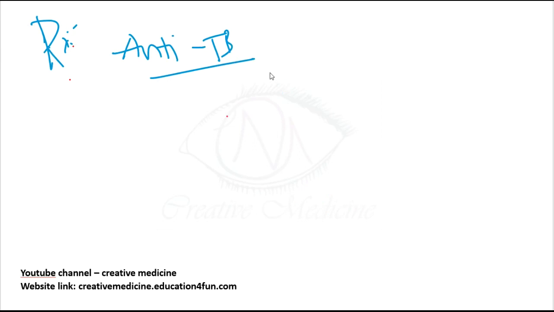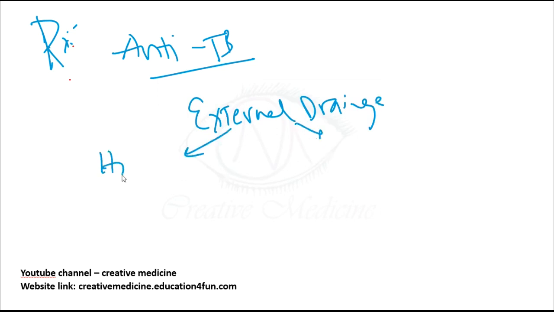So the diagnosis is by X-ray. Now in treatment, first you give anti-tubercular therapy, anti-gravity aspiration is done, and external drainage is also done through a cervical incision. The main treatment is external drainage. This external drainage can be done in two ways: by either a high abscess approach or a low abscess approach.